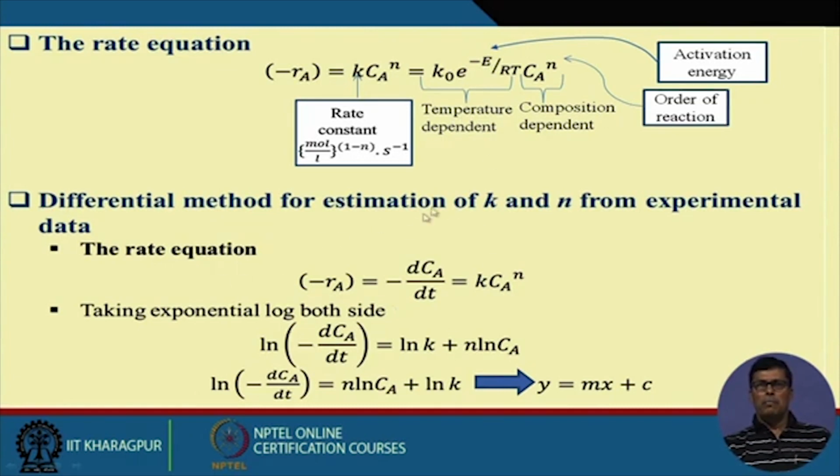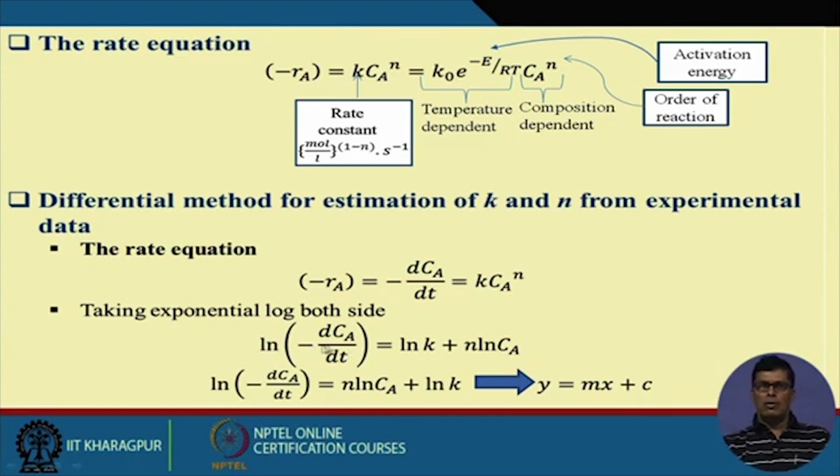Now let me come back here. When there is an nth order reaction, the expression is minus rA equal to minus dCA by dt equals k into CA to the power n. If you take the log, it will be log of minus dCA by dt equals log k plus n log CA. Am I right? This is similar to your straight line equation, y equals mx plus c. Only, you have to plot it on log graph paper.